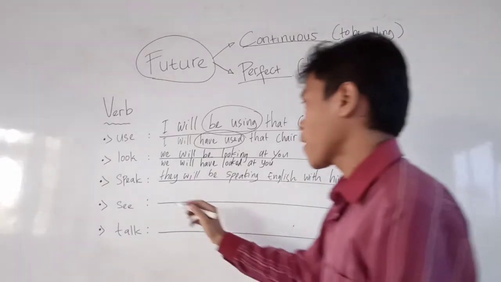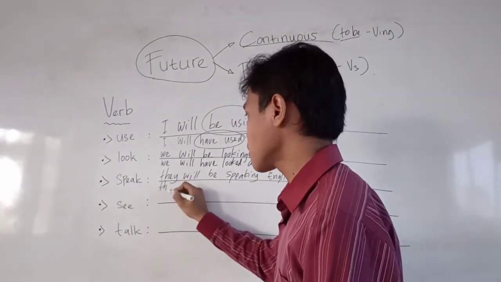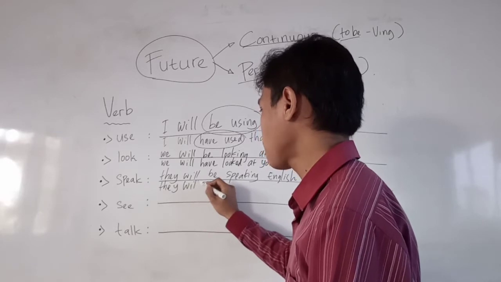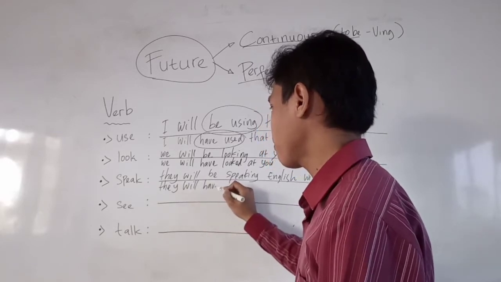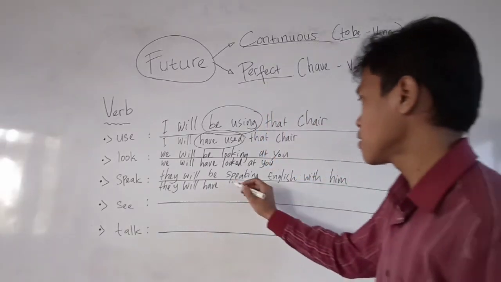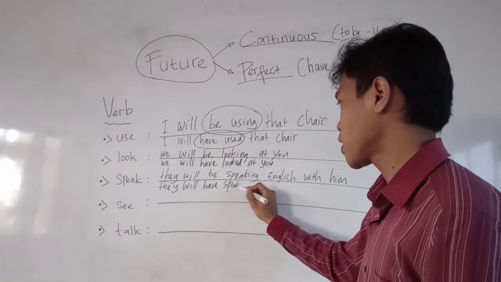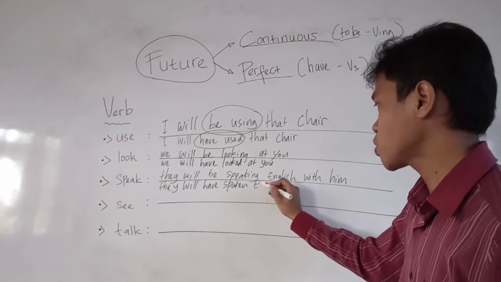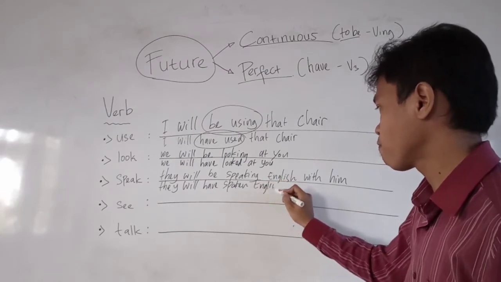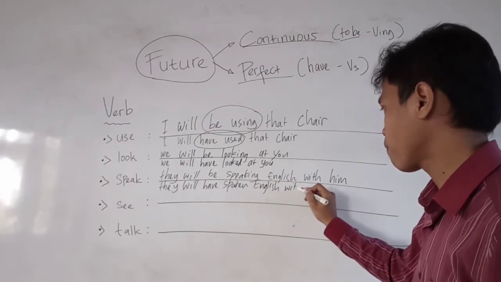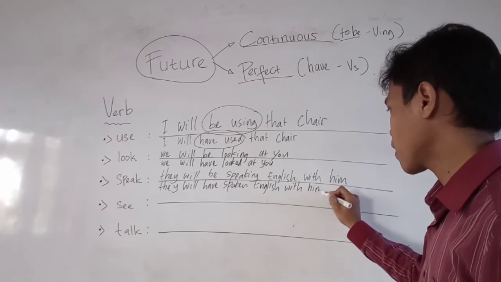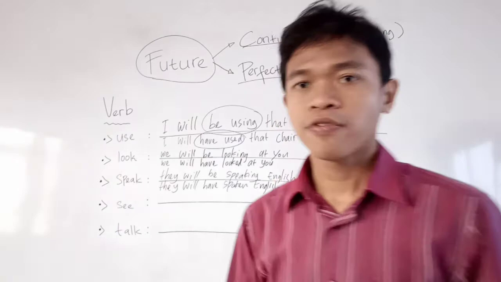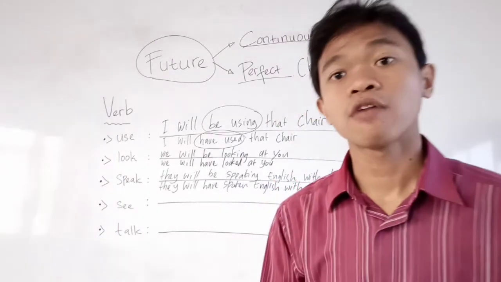And then for the next example, they will have spoken. Remember, they will have spoken English with him. Here are the examples you can use in learning the future continuous and also the future perfect.